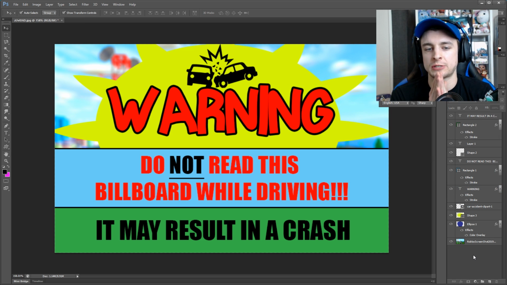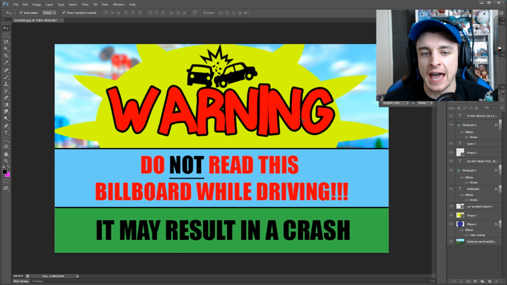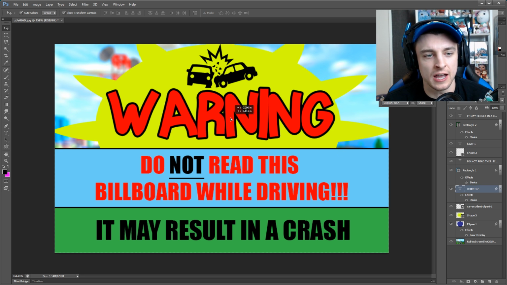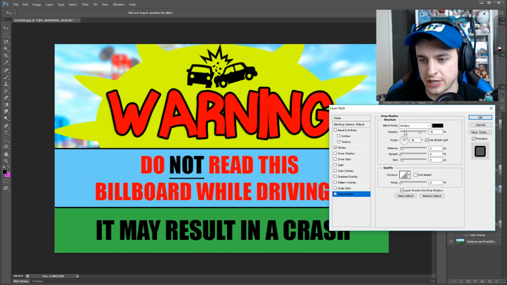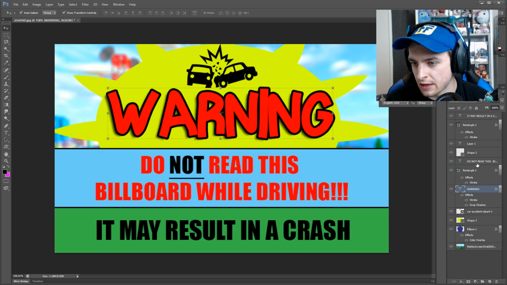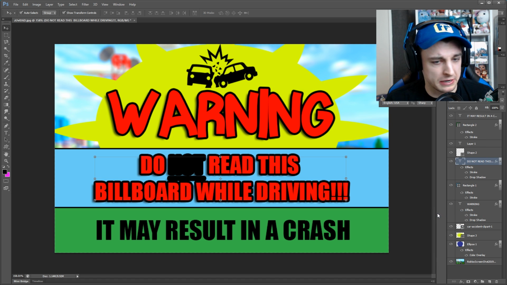Now, should we add drop shadows to the text? We're getting super close to being done here. I just don't know if we should add drop shadows to the text or not. Let's try it and see. So let's add, not an inner shadow, we want a drop shadow. Now, how does that look on the other text as well? Let me go ahead and just paste that. Never mind, we didn't want to paste it.